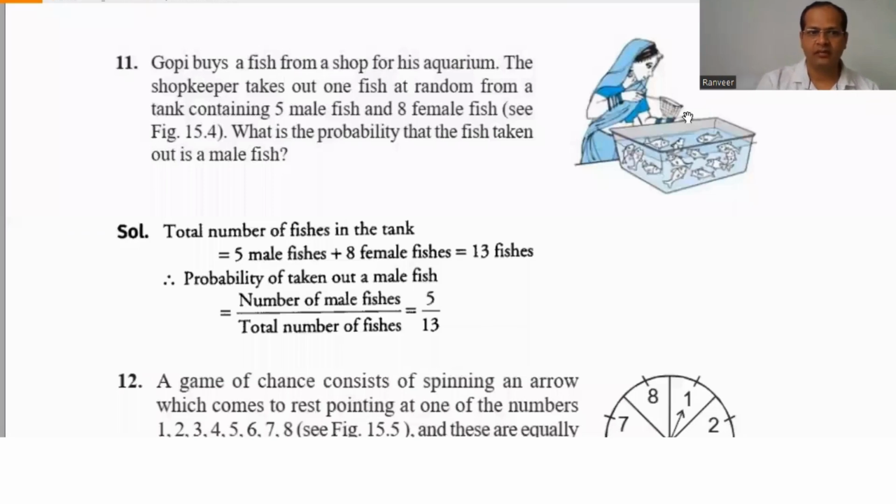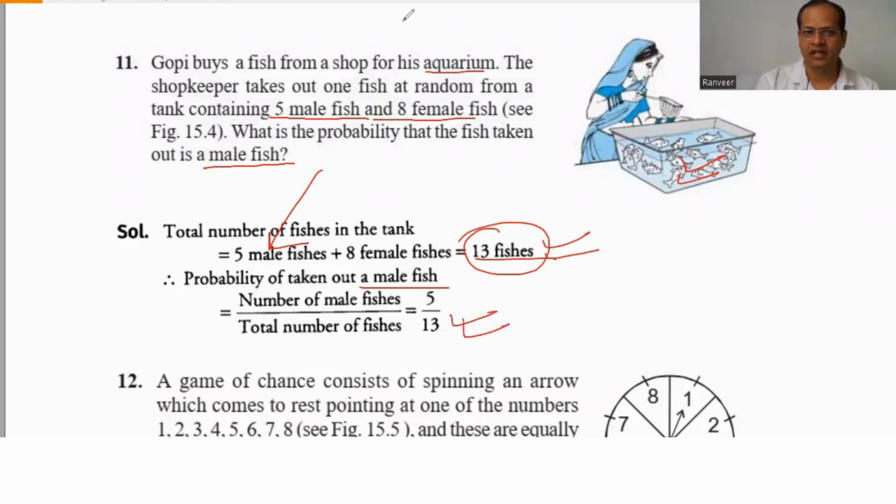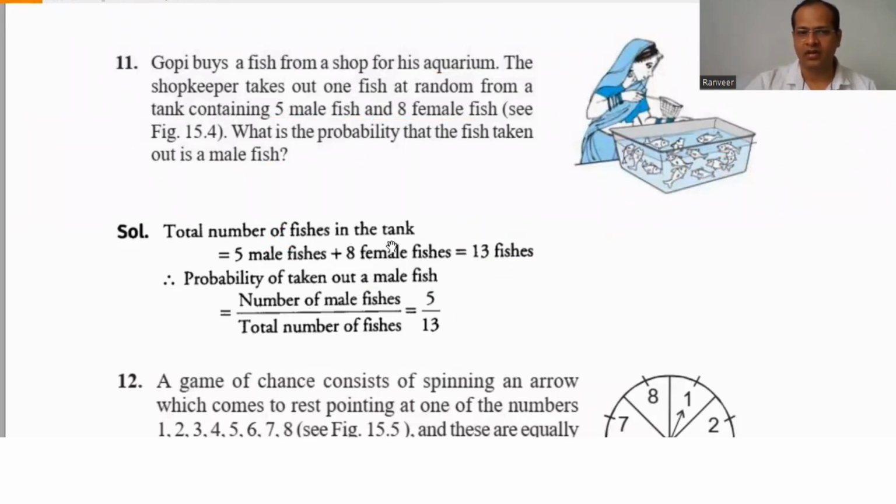Gopi buys a fish from a shop for his aquarium. The shopkeeper takes out one fish at random from a tank containing 5 male fish and 8 female fish. So the total number of fish is 13. This is the total number of fish in the tank. Now we have to find the male fish probability. The total number of male fish is 5, so the probability of taking out a male fish is 5 by 13.